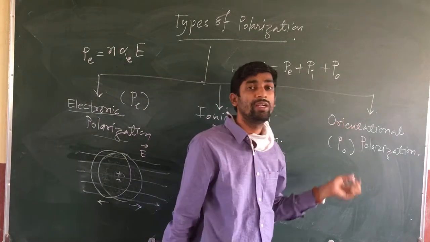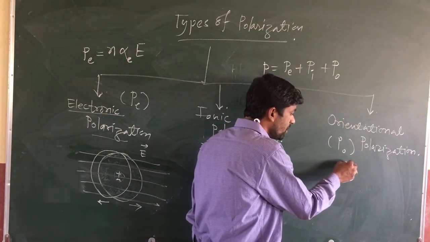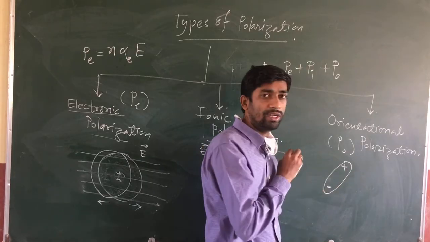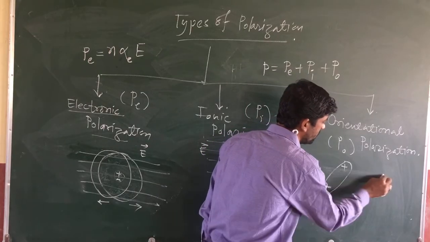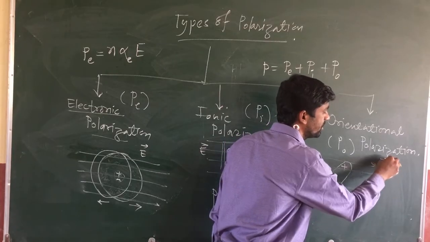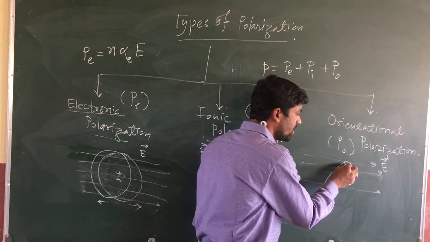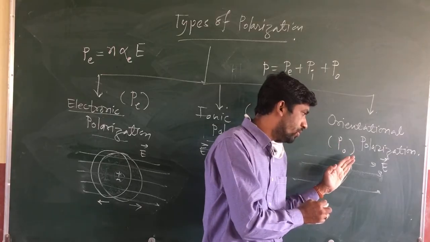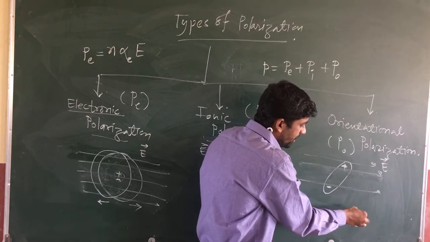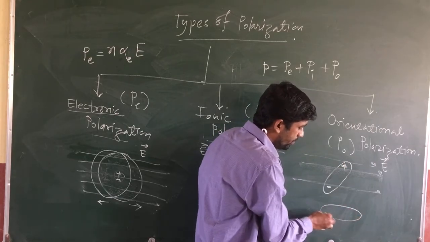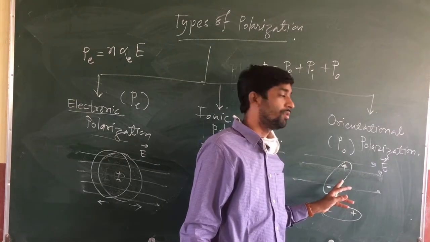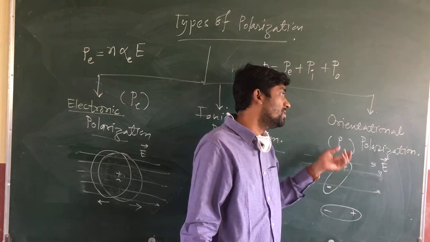Now what is meant by orientational polarization? Suppose this one is your dipole. This is your positive charge, this one is your negative charge, and this dipole is placed in an external electric field E. What happens? This dipole, which is oriented in this direction, will change its orientation, and its orientation will be like this. So there is a change in orientation of a dipole.